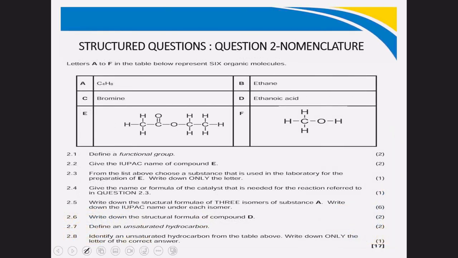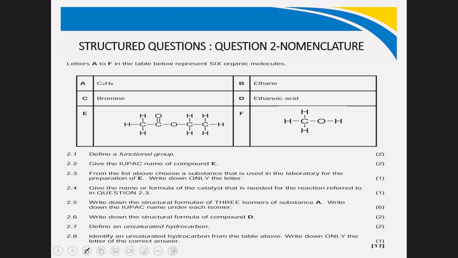Question number 2 is nomenclature. So if you go to the examination guidelines, you find that you have the definition of organic molecules as the first one. You have homologous series, which means you need to know the 9 homologous series. You need to know the 4 formulae. You need to know the hydrocarbons, the types of isomers, and also IUPAC naming. If you know all these 6, then you can answer question number 2.